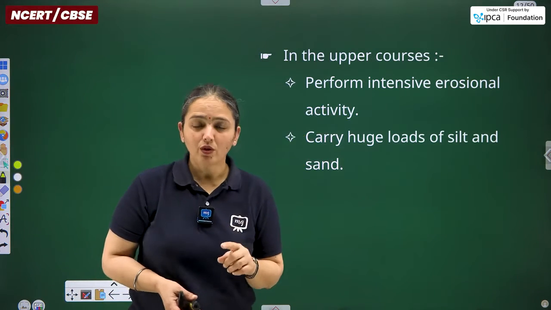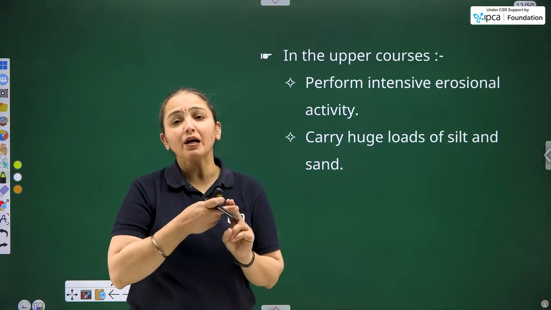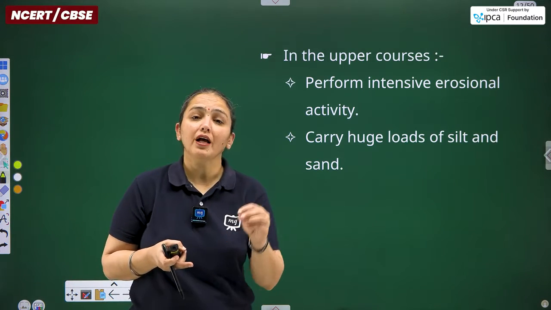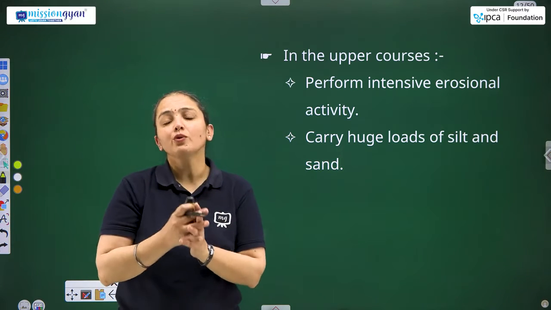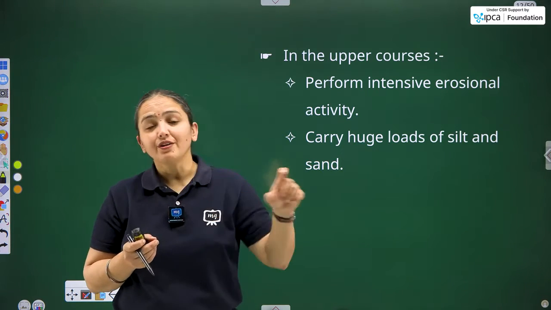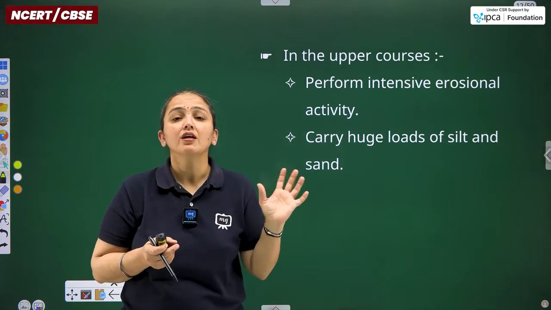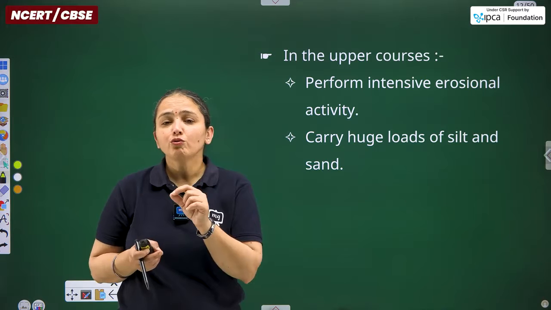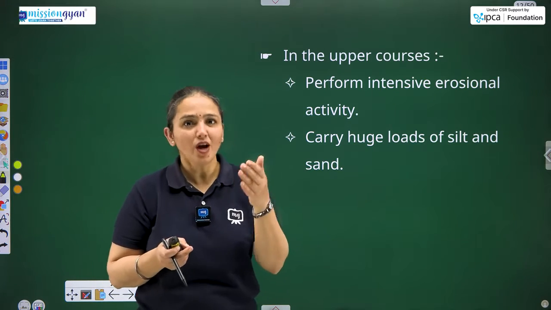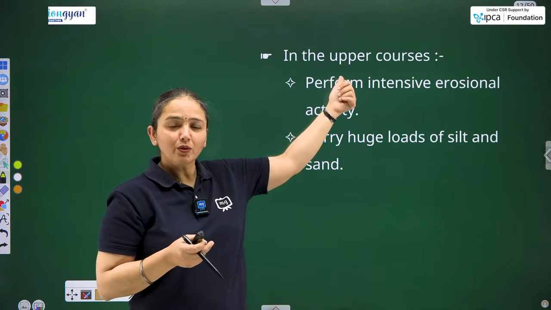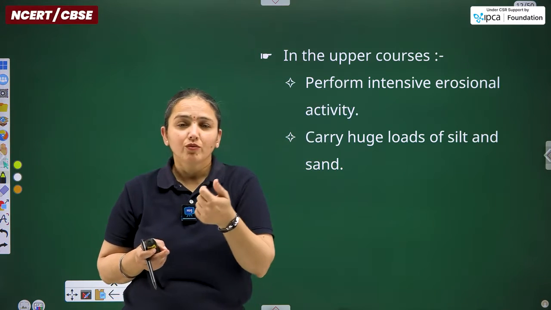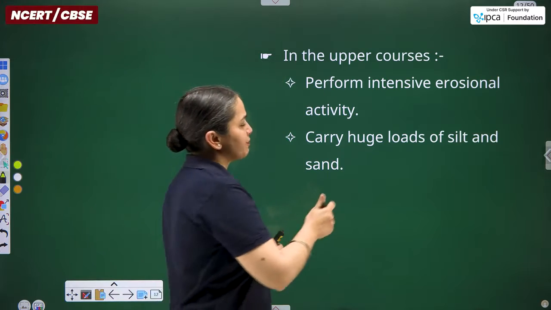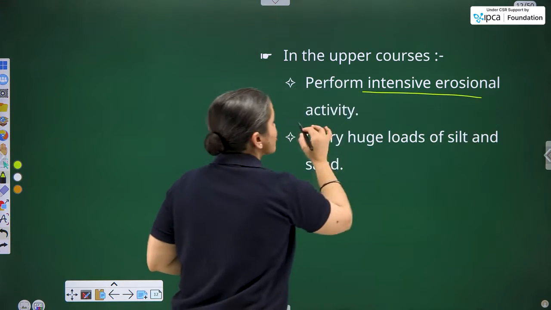There are three courses: upper course, middle course, and lower course. We are not talking about the flow of the Himalayan river system only. In general, from wherever rivers originate to wherever they give the outlet of their water, throughout their journey they cross three phases. Yes, they have their ages as well. The upper course can be considered the youth age, the beginning. In the upper course, they perform intensive, extreme erosional activity.